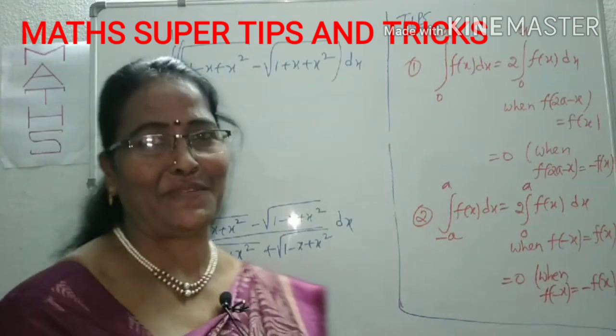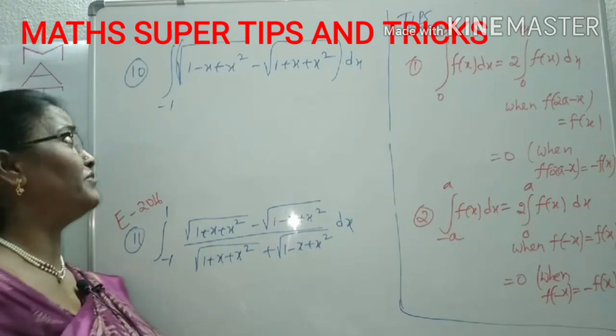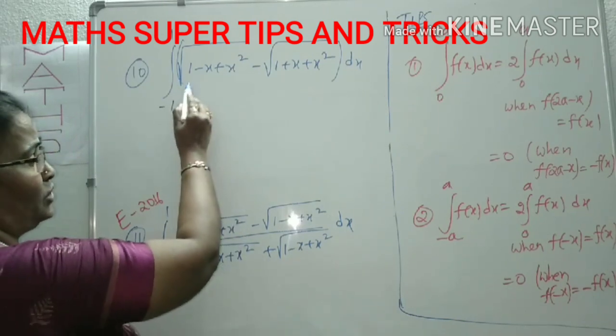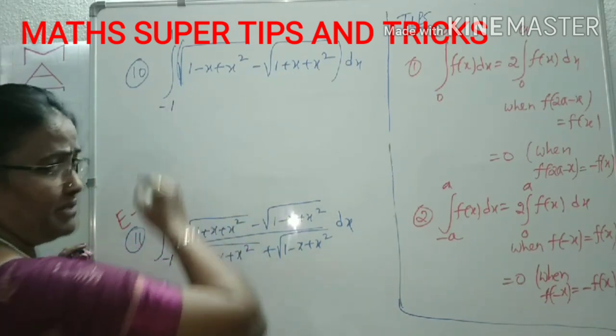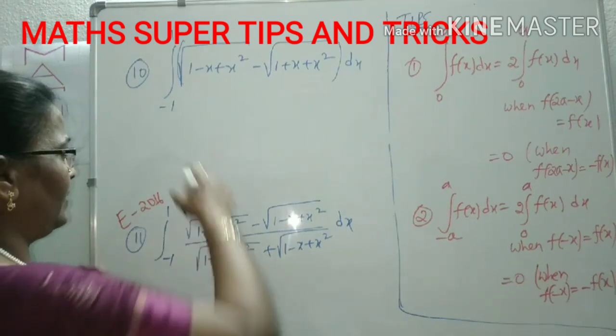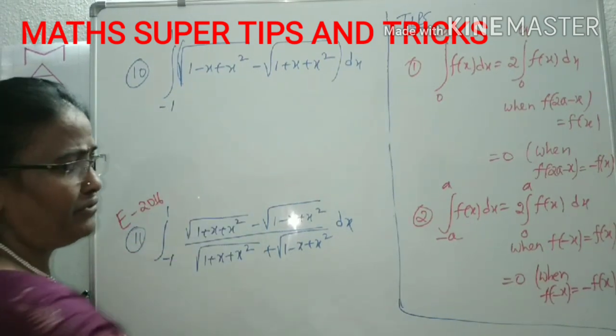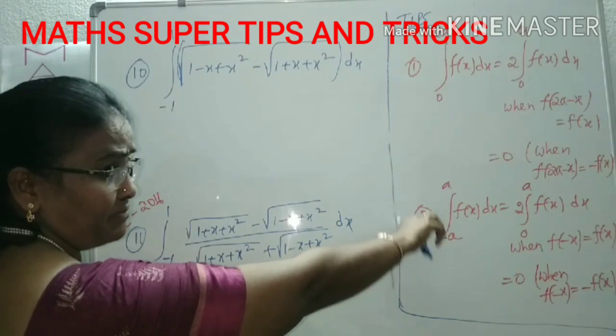Now look at question number 10. It is the integral of root over 1 minus x plus x square minus root over 1 plus x square, between the limits minus 1 to plus 1. This is in the form of the integral of f of x from minus a to a.